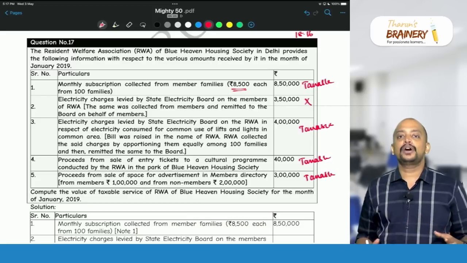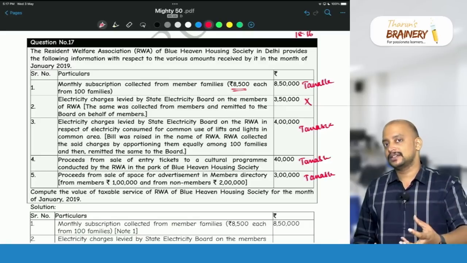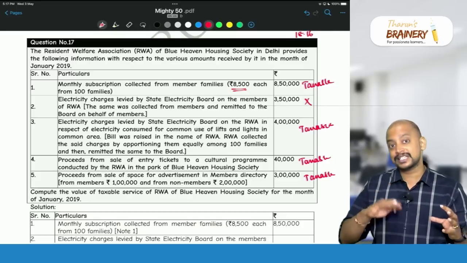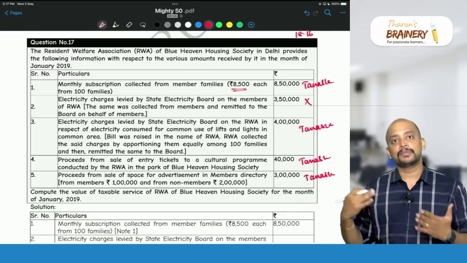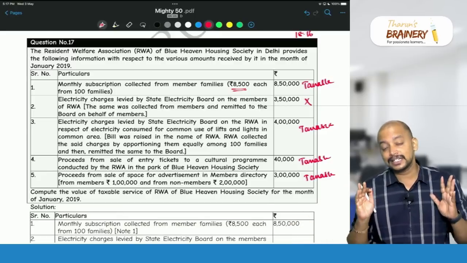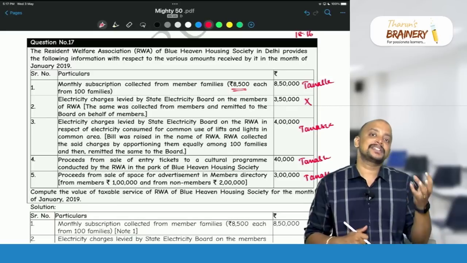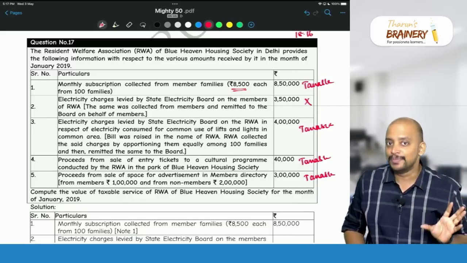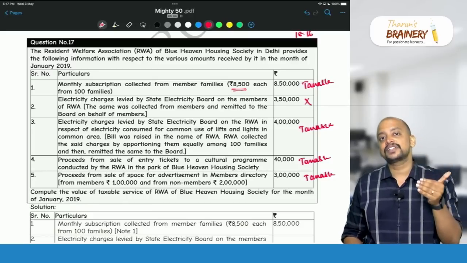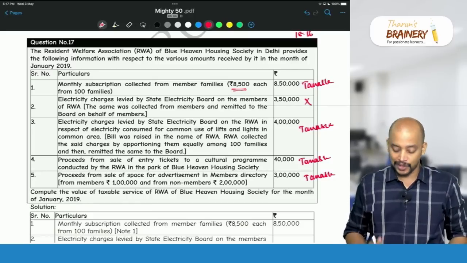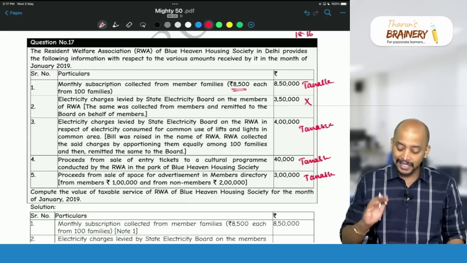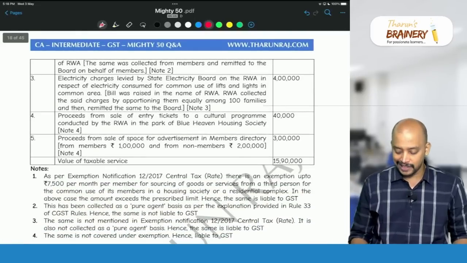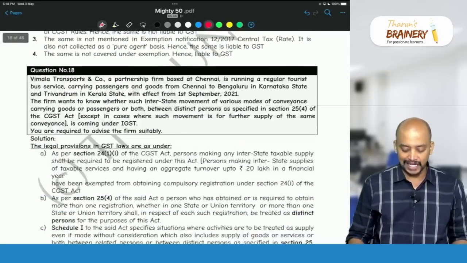So therefore whatever amount that they are collecting monthly basis from the members, apportioned expenditure. Okay. Apportioned expenditure, not separate activities. So this cultural event or members directory, etc., not that. So the apportioned amount, common expenses incurred and apportioned between the members, total you take divided by number of members. So per member, if it exceeds 7,500, that will be fully taxable. Okay. If it does not exceed 7,500 per member, then it will be exempted. So therefore here except 3,50,000, everything we will take, and total value of taxable supply will be 15,90,000.